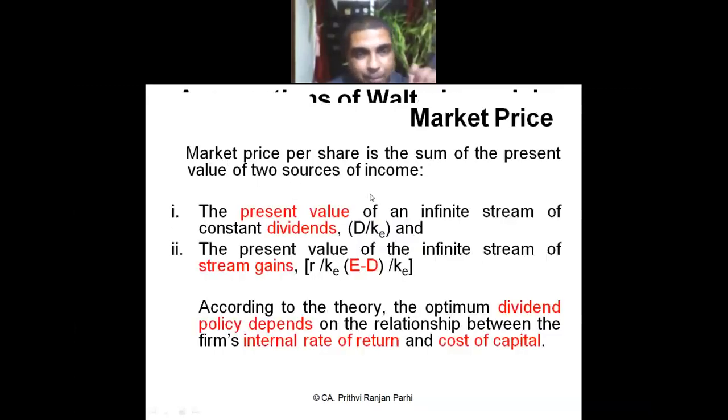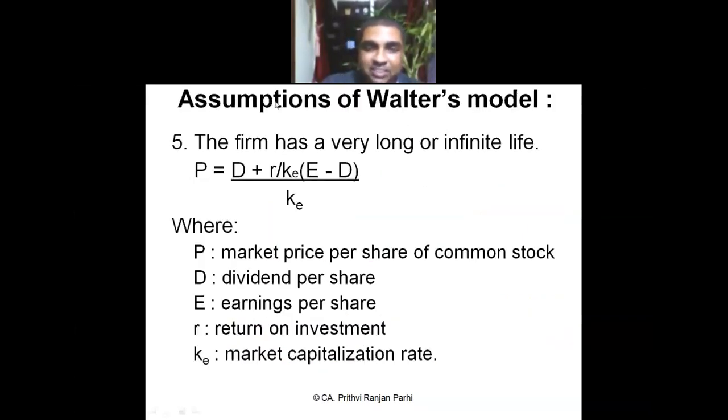Again he says that dividend policy depends on the internal rate of return as well as the cost of capital. Cost of capital is KE and internal rate of return is R. So R by KE. R should be more than KE. KE is my cost of equity. R is my earning. My earning should be more than the cost of equity. Otherwise, why should I run the farm?